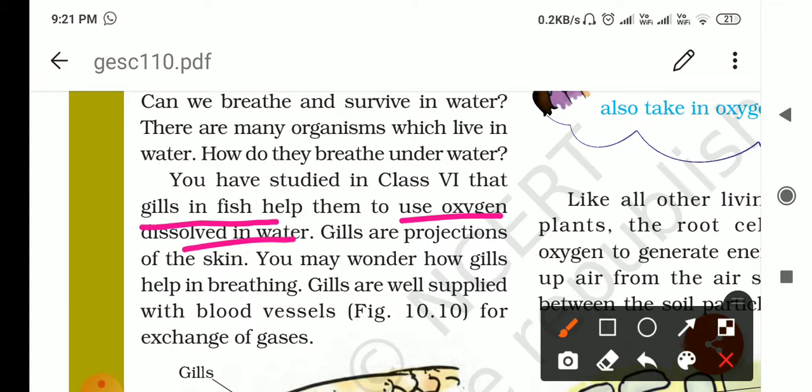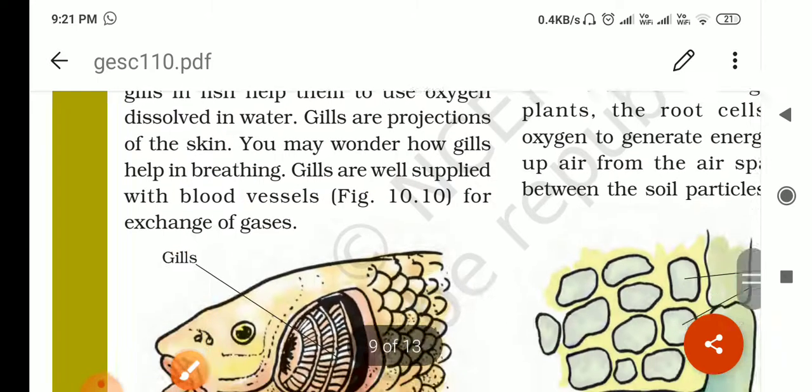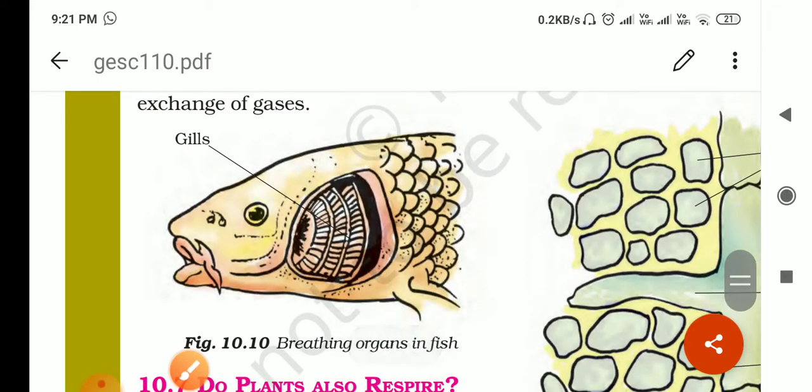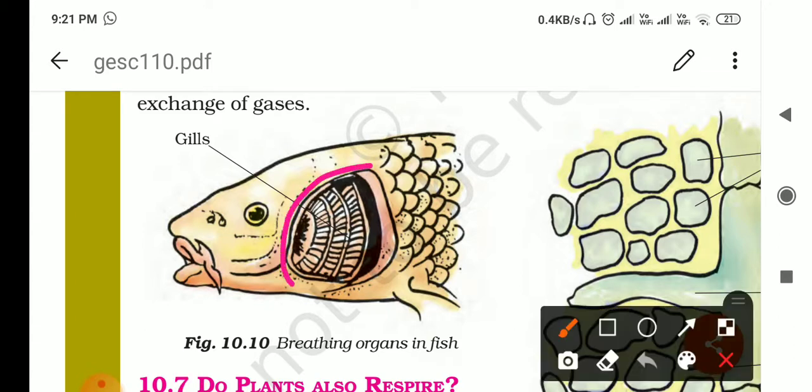Sometimes gills are open and visible, and sometimes they are covered with a flap that is called the operculum. Now you can see in the diagram, numerous thin filamentous structures. These are the gills. These filaments are surrounded by a dense network of capillaries around them. Exchange of gases takes place through these capillaries, which are present in these structures.